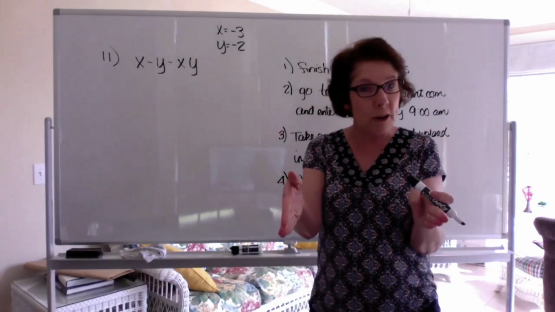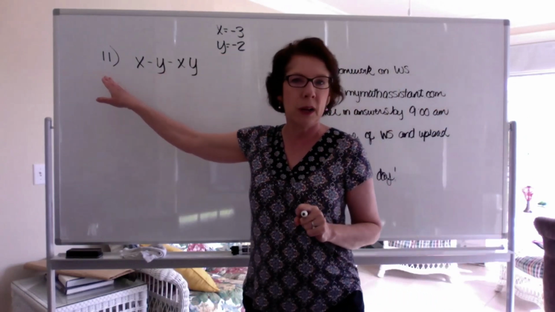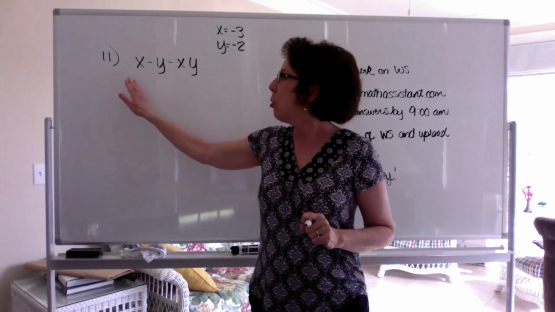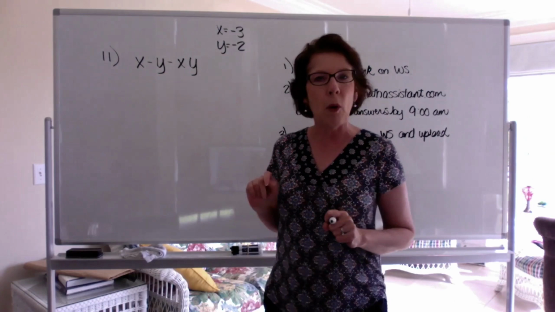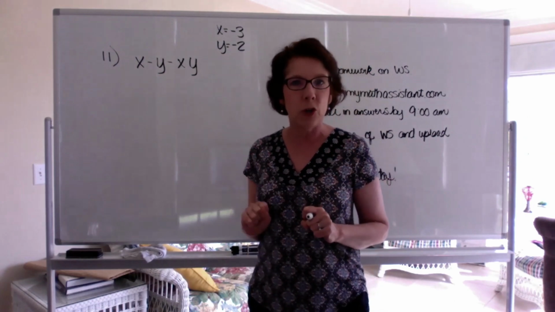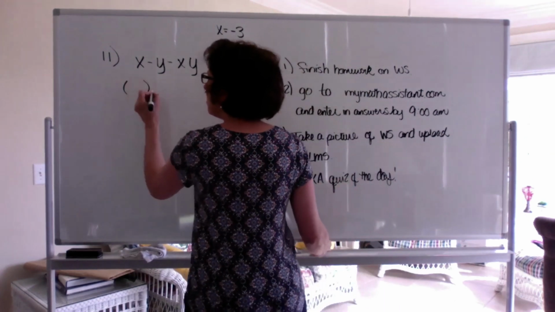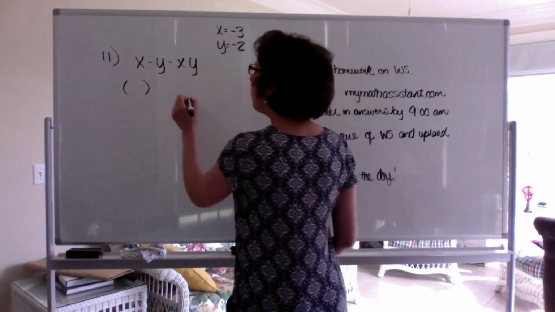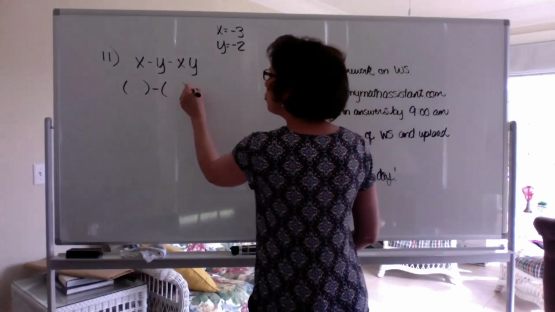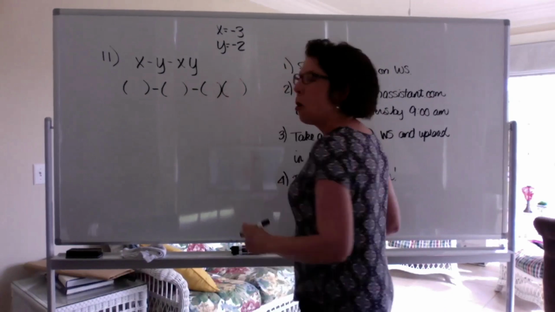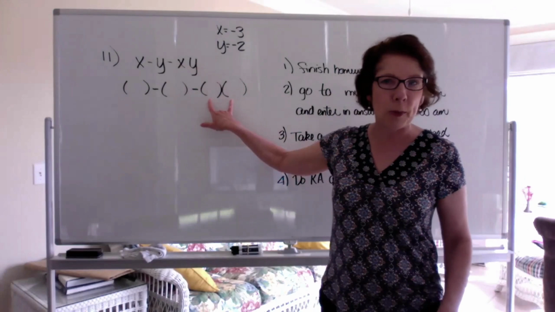So you should have your worksheet right now, your homework sheet, and you should have it turned to page 2, number 11. So write down your original problem here with variables, and underneath it, remember what we do? Change every variable to a parenthesis. So let's change X to this pair of parentheses, and then we'll put a minus sign, another pair for Y, and then subtract, and then another pair right next to each other for XY, indicating multiplication.